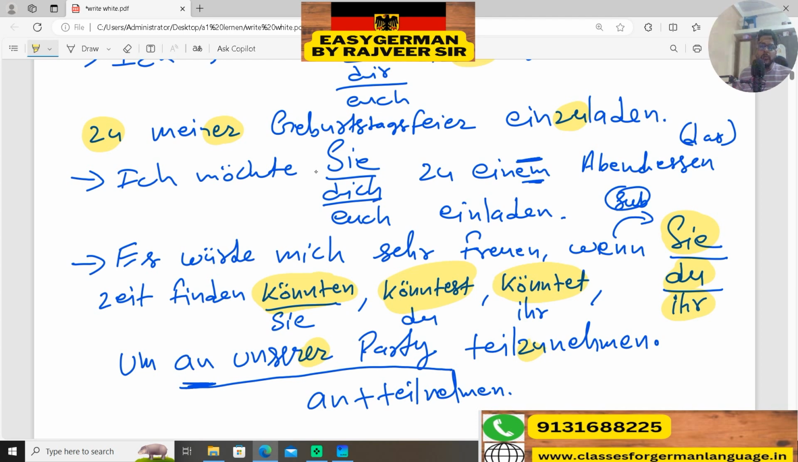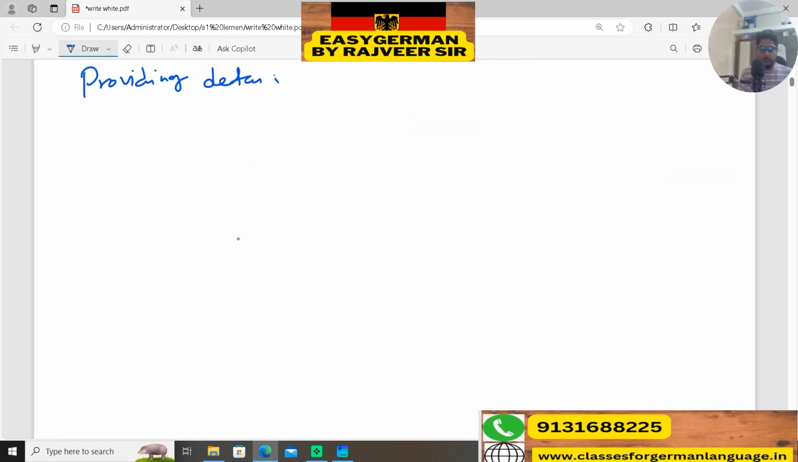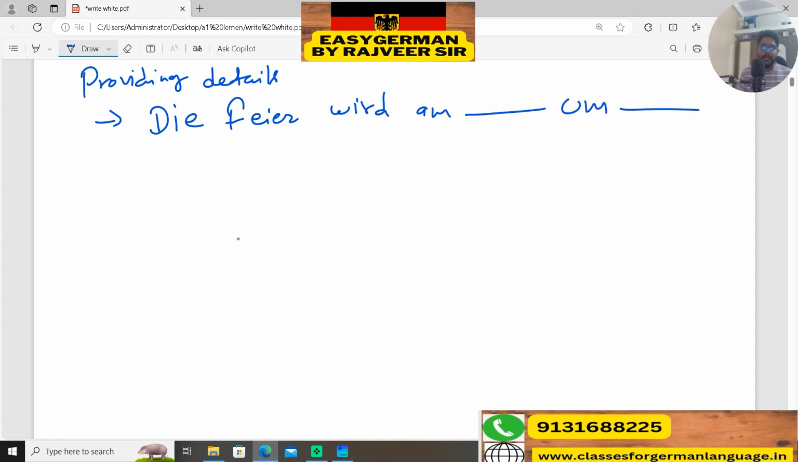So now we are moving to the next points. Now we will provide the details of the event, like where and at what time it will take place. So we can say, Die Feier, it will be capital. The Feier word, you can use here date and timing, and the verb stattfinden is very good here. Stattfinden means to take place. So the event will take place at that time, at this time.